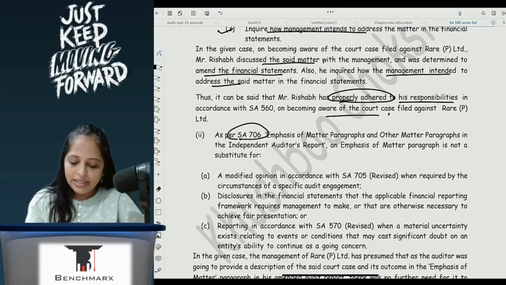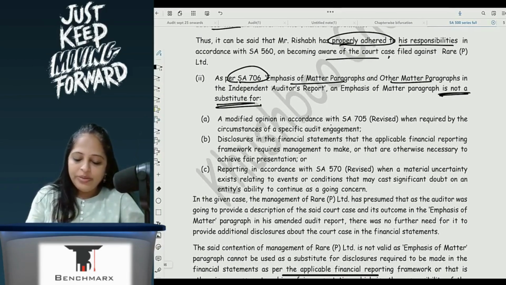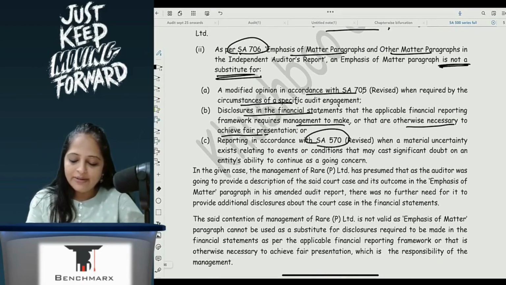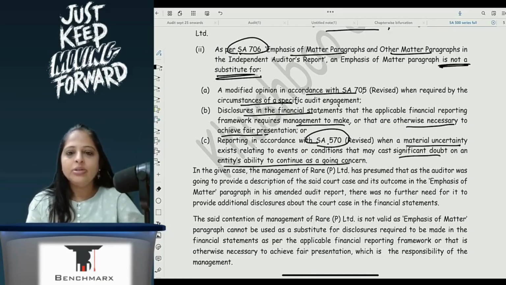As per 706, emphasis of matter and other matter paragraphs in the independent auditor's report, an emphasis of matter is not a substitute for a modified opinion in accordance with SA 705 in the circumstances of a specific audit assignment, for disclosure in the financial statements that the applicable FR framework requires management to make or that is otherwise necessary to achieve a fair presentation, or for reporting in accordance with SA 570 where a material uncertainty exists casting a doubt on the ability to continue as a going concern.